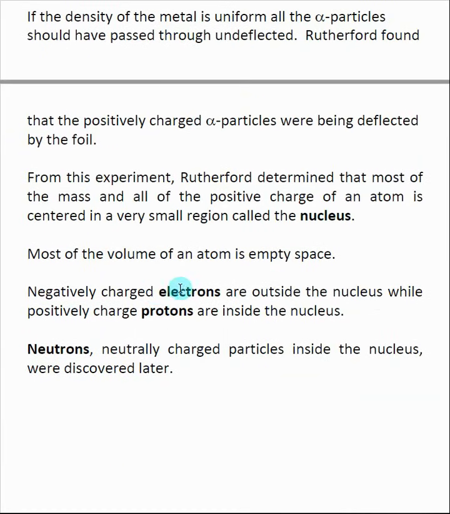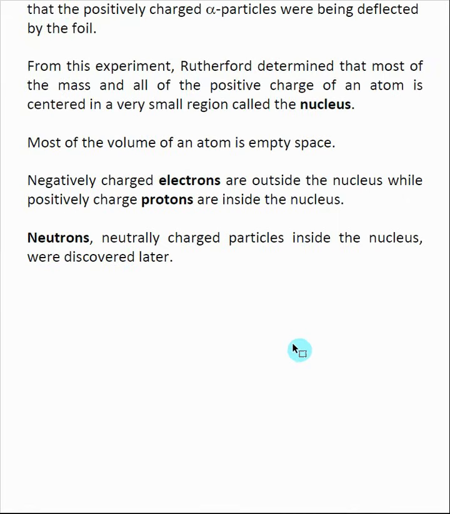Also, the negatively charged electrons are outside of the nucleus and the positively charged protons are inside of the nucleus. So it makes sense that the protons are in sort of a large blob that was able to reflect the alpha particles, and the electrons were somewhere else, and those didn't stop the alpha particles. So we also learned, and this came a little bit later, that inside of the nucleus are neutrons, but that was something that they discovered later, and they figured out that neutrons were neutrally charged.